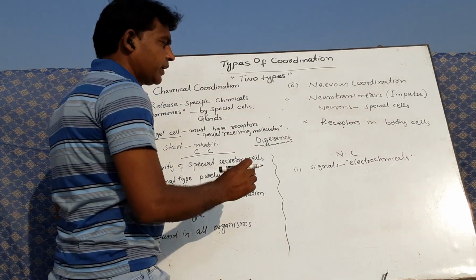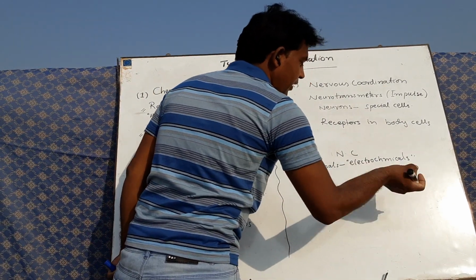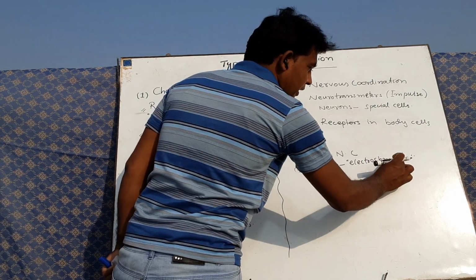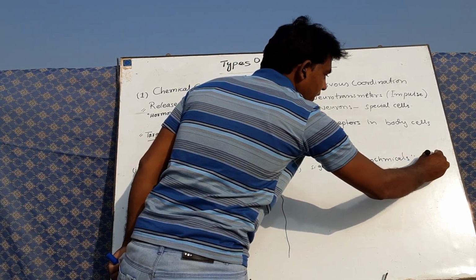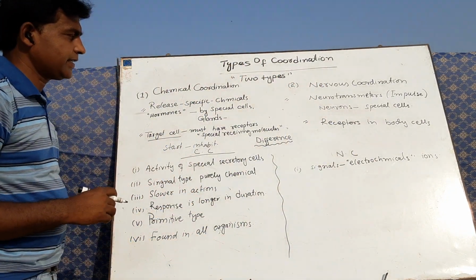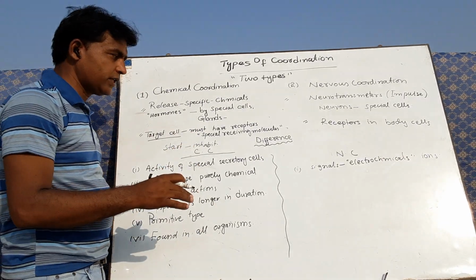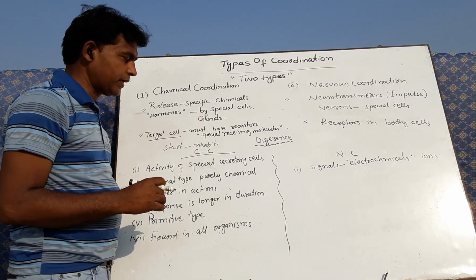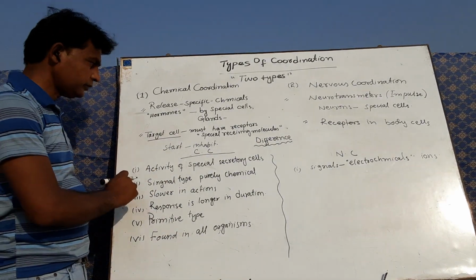Electrochemical signals. Here electrochemical means they have very high speed like electricity, but they would be chemicals. Mostly they would be ions or sometimes simple molecules which would be easy to transfer from one place to another place to stimulate something or some characteristic or some type of functions in living organisms.